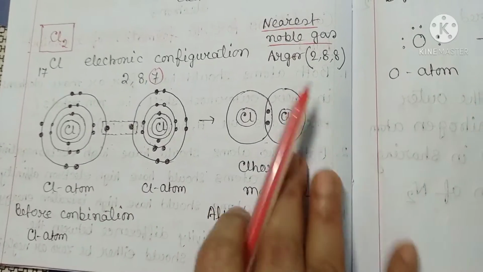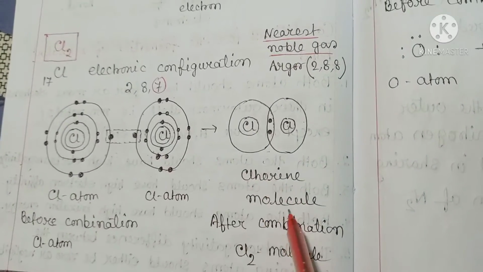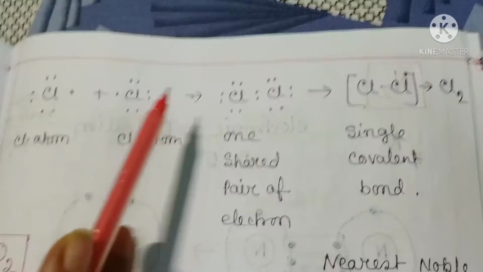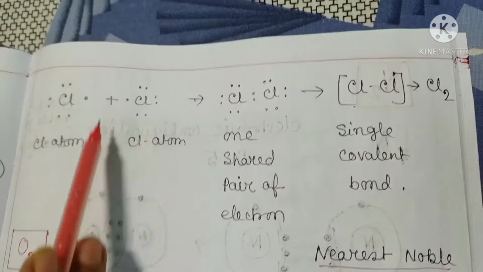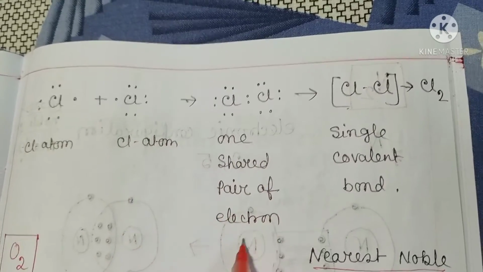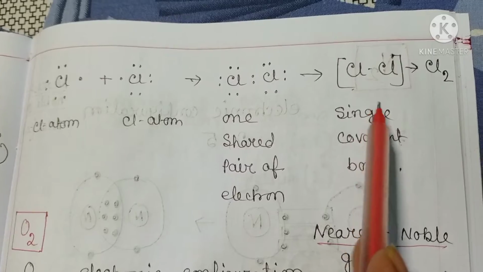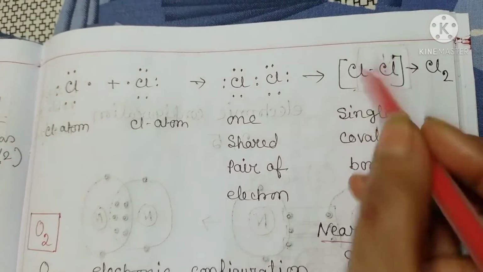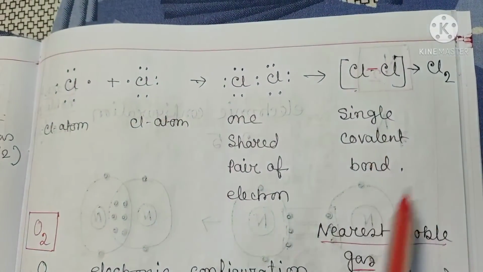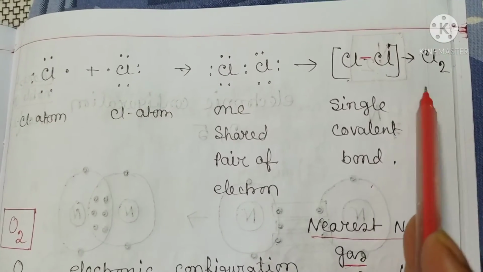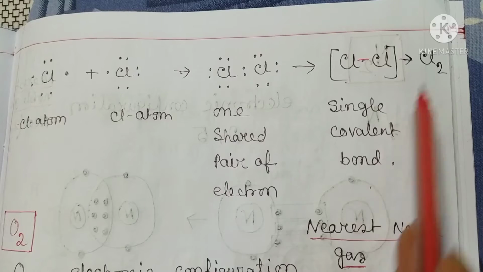This is the molecular structure before combination and this is after combination. And this is the electron dot structure. One shared pair of electrons results in the formation of a single covalent bond between them. And the covalency of chlorine is 1.